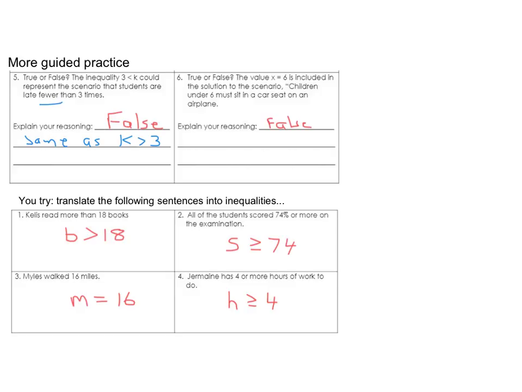Okay, for the next one, does the value x equal to 6, is that included in this scenario? Children under 6 must sit in a car seat on an airplane. That's under. It doesn't say under or the same as, it just says under. So x equal to 6 is not included. All right, then you can check out the last 4 on your own and see if you got those right and see if you can figure out why. And then go ahead and turn to the next page.